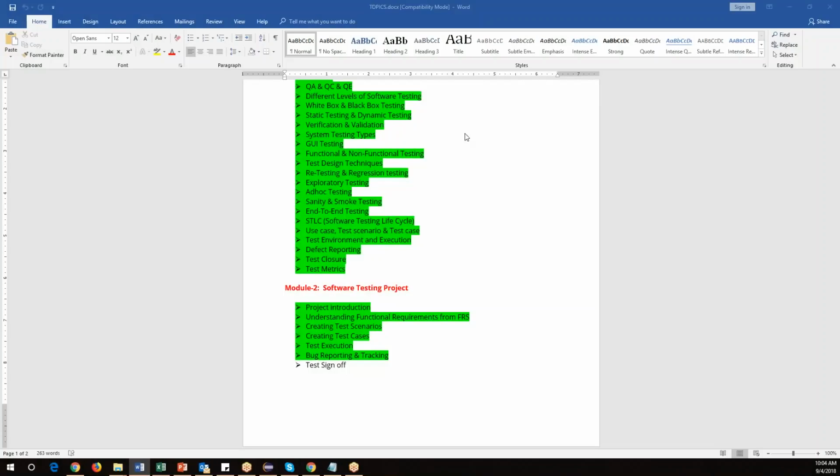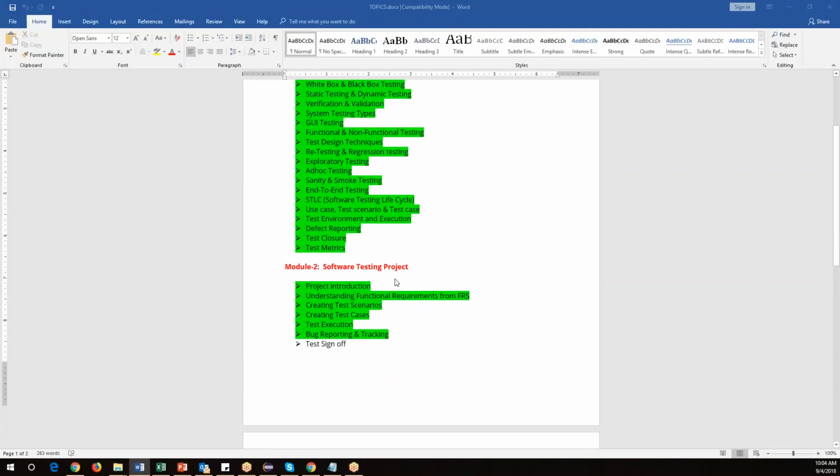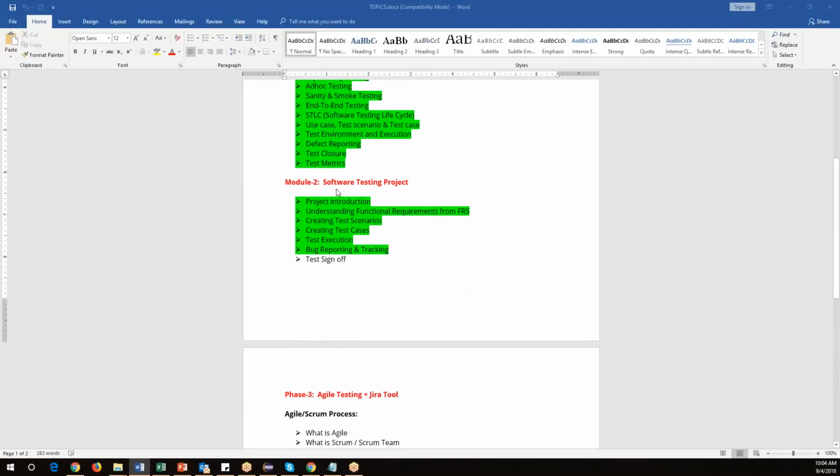Okay, so far what we have covered is the software testing concepts we have understood, and we have also implemented them in a software testing project. So we know how to understand requirements, how to write test scenarios, how to write test cases, execution and bug reporting, right? So test sign off is simply the process. So far we have seen all the stages.